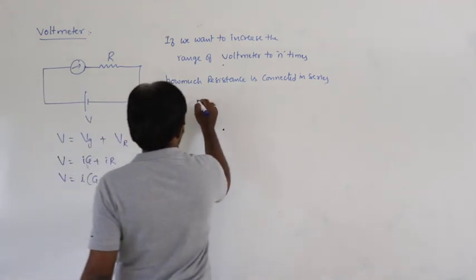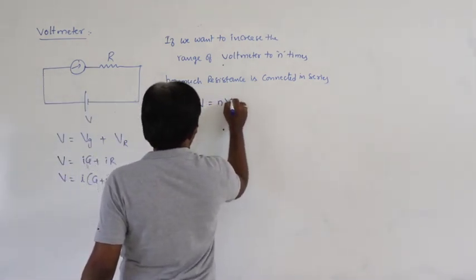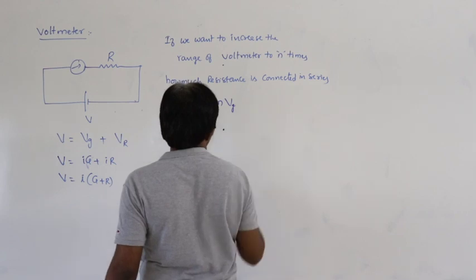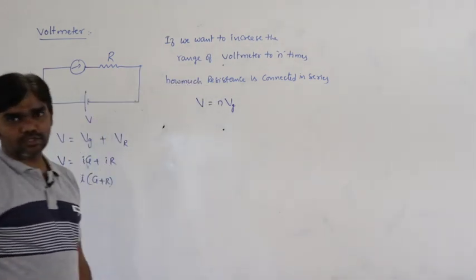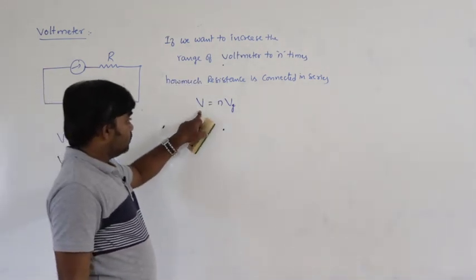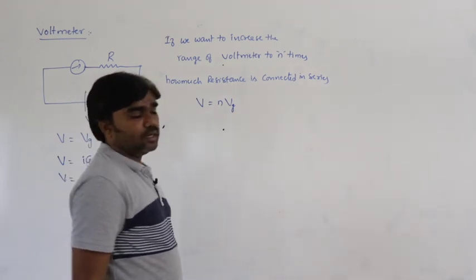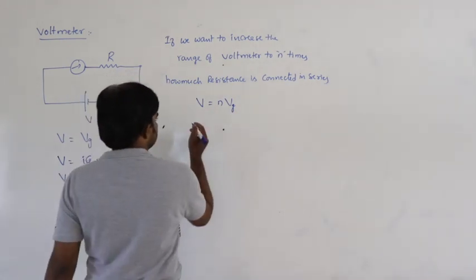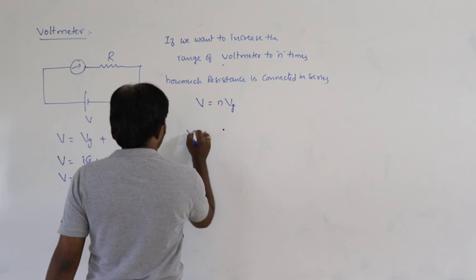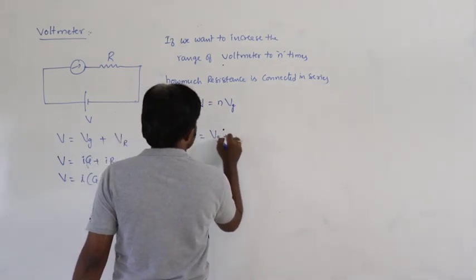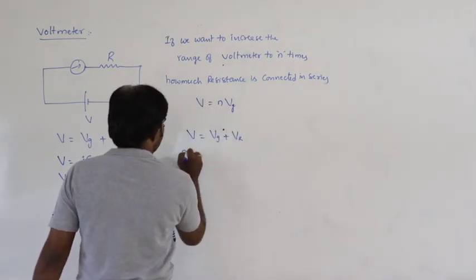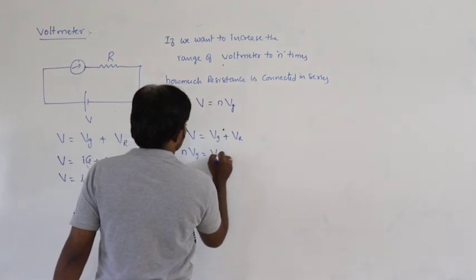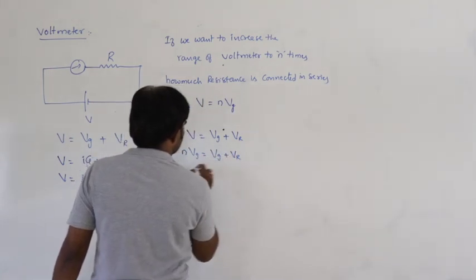Here V is equal to n times Vg, n times the galvanometer potential. We know V is equal to Vg plus Vr. So nVg is equal to Vg plus Vr.